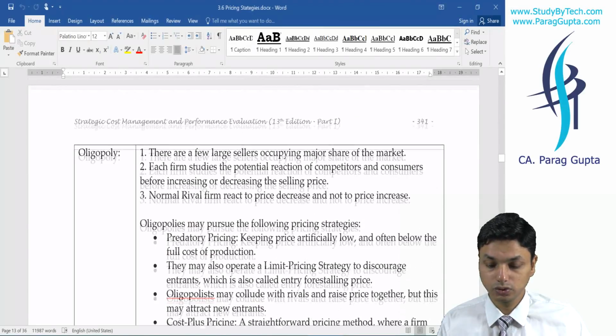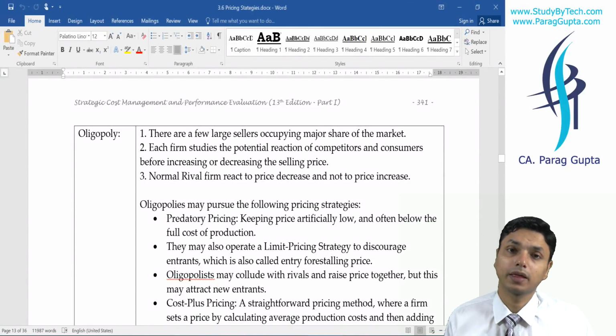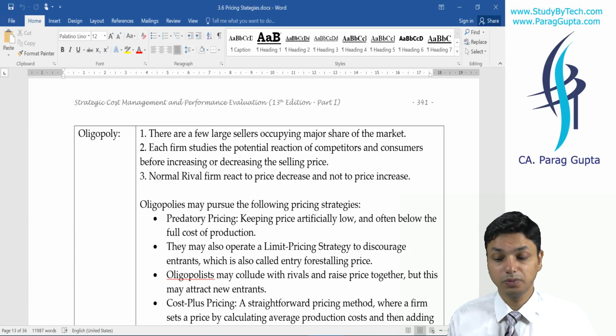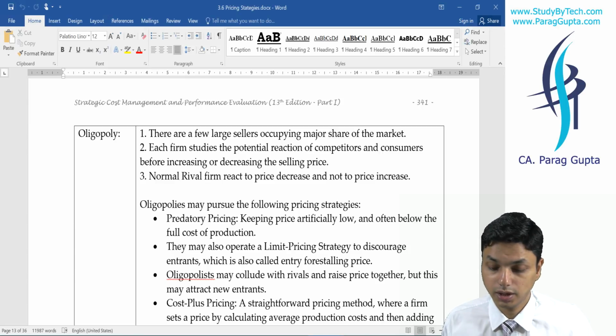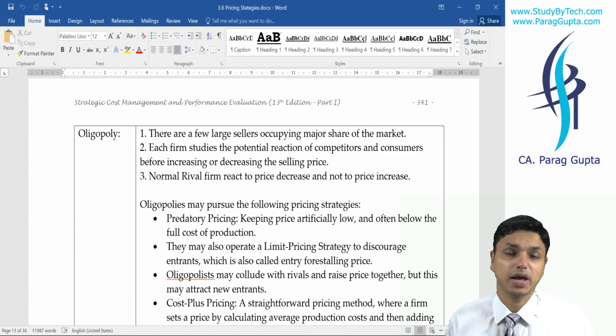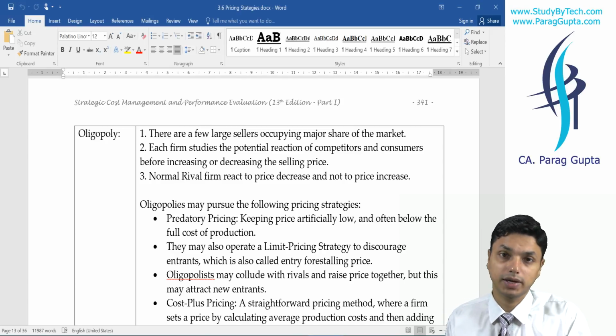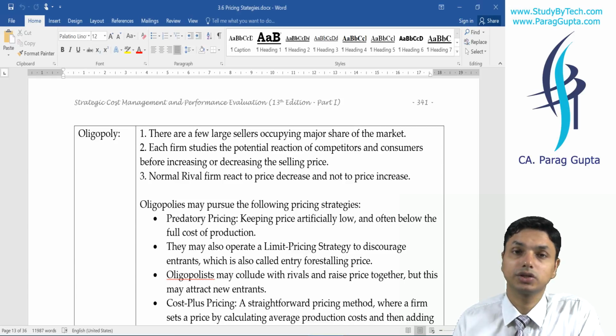Oligopoly. In oligopoly there are few players. For example, telecommunication. There are a few large major players, and they definitely react according to each other's pricing. The main reaction is towards when price falls and not towards when price increases. For example, when Vodafone reduces the price, Jio will also reduce the price, because they monitor each other very carefully.